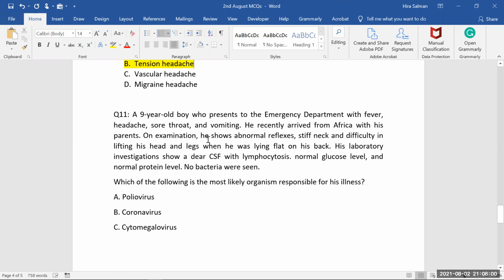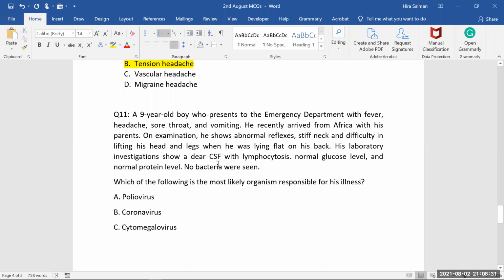With his parents, on examination, he shows abnormal reflexes, stiff neck, and difficulty in lifting his head and legs when he was lying flat on his back. So what is the clear sign here? Difficulty in lifting his head. So this head drop phenomenon is very peculiar for polio. He's presenting with the symptoms without CNS involvement, and he is having this sign, which is very important here: difficulty in lifting his head and legs when lying flat on his back.